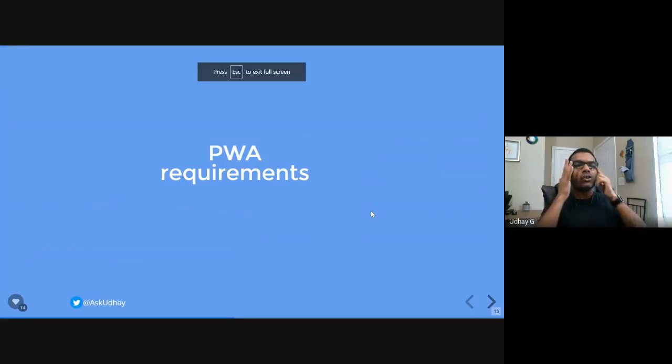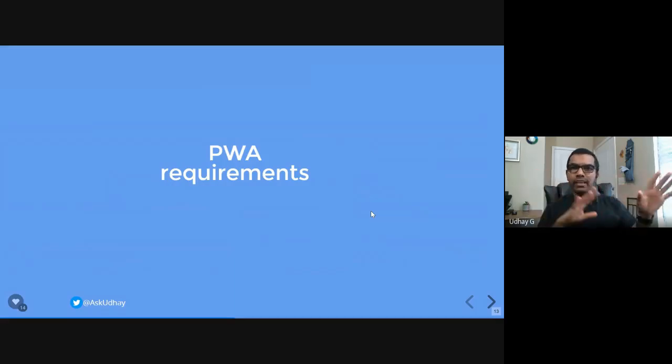And we need to dive into the technical part, right? So we know theoretically how it works and what the advantages are, but we need to know how it can be implemented. Before implementing it, when you are thinking you want to convert your existing web application into a progressive web application, you need to think about these requirements. First, your app needs to be served on HTTPS, right?